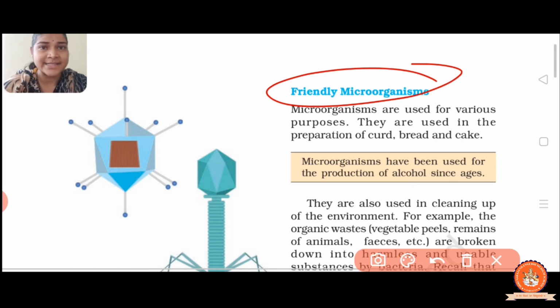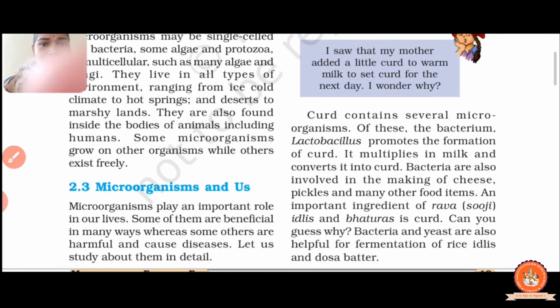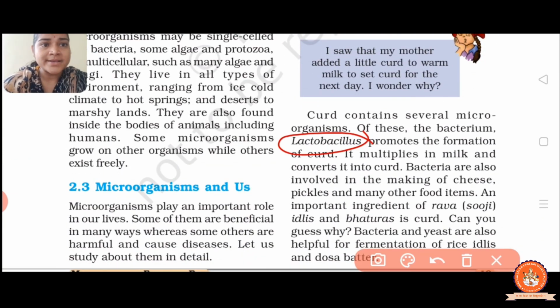Now let us discuss. See, microorganisms are used for various purposes in our day-to-day life. They are used in the preparation of curd, bread and cake. In the formation of curd, lactobacillus bacteria are present.